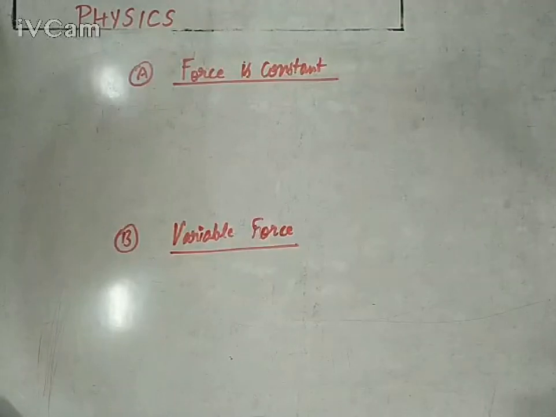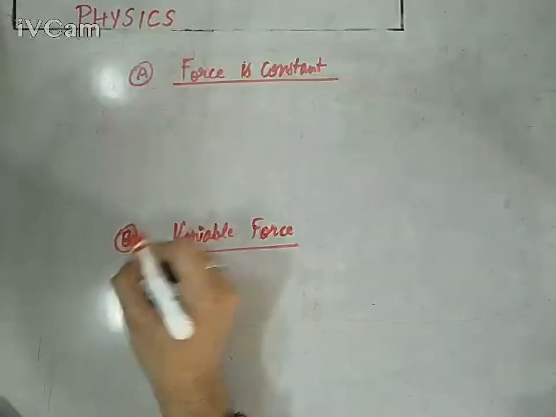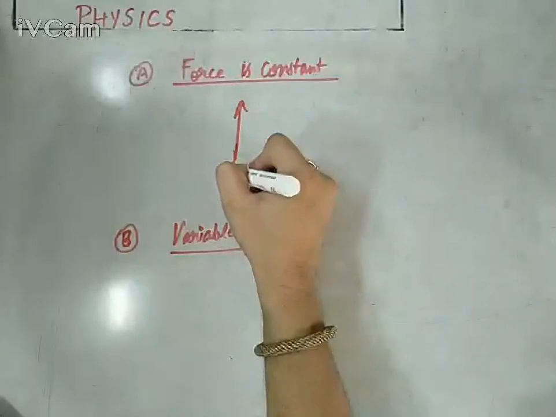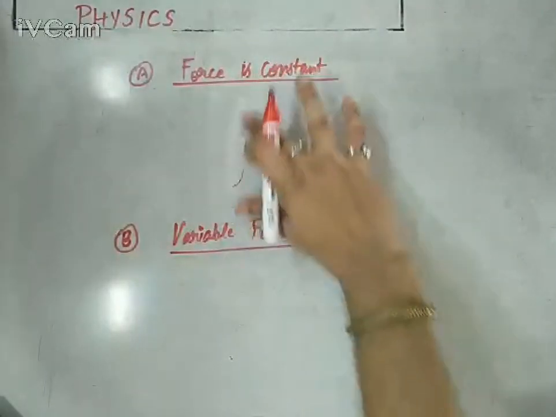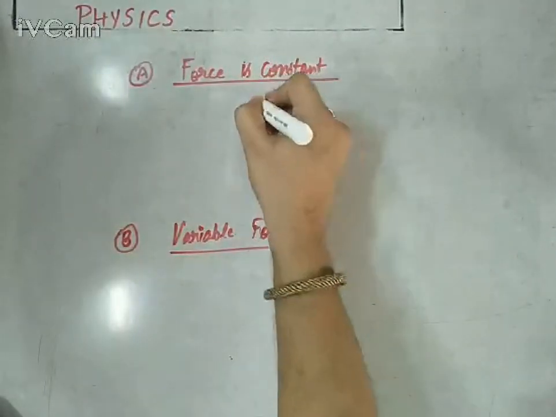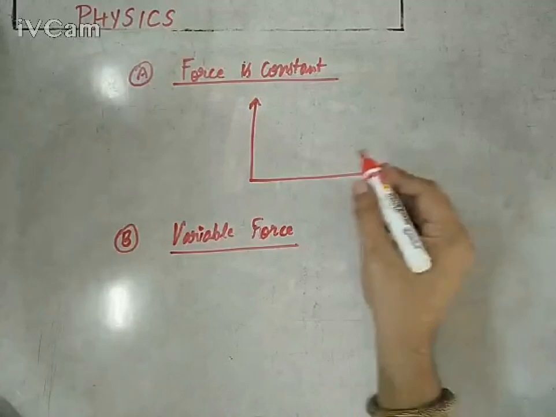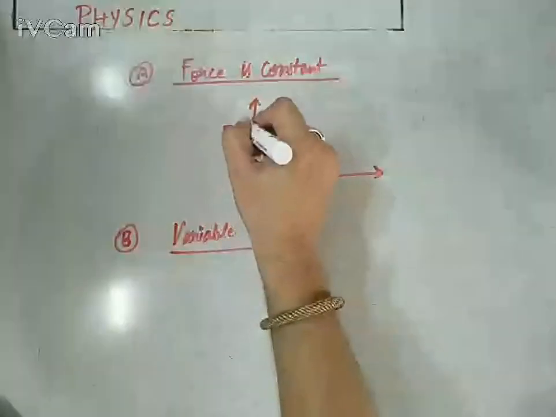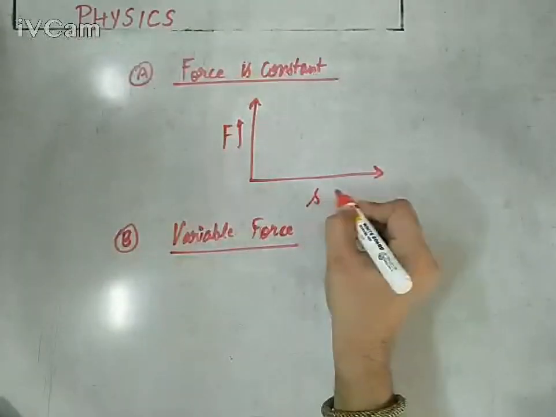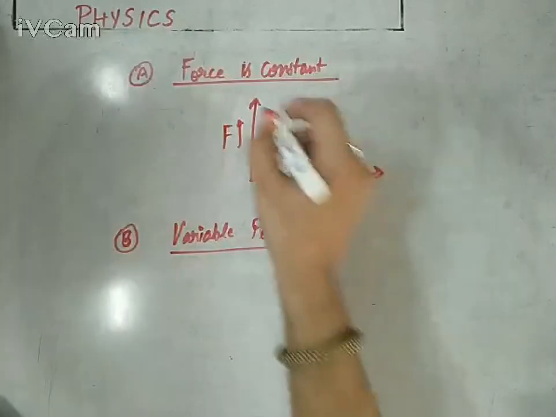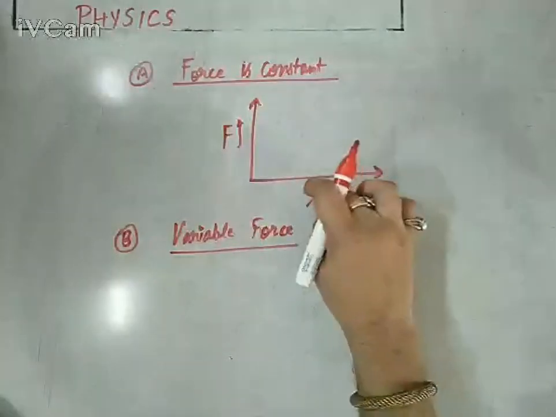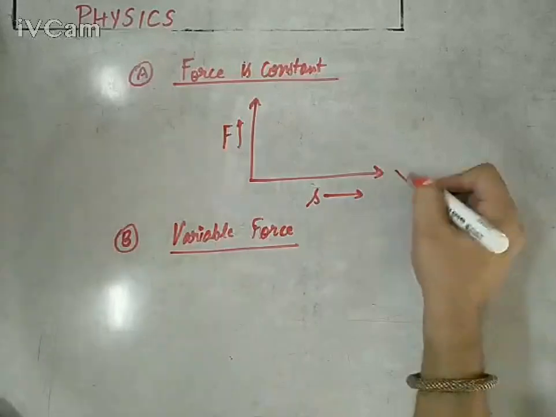So if we try to plot a graph between force and displacement for an experiment, and right now I'm talking about still positive work done, not negative. So we are taking positive dimensions. Force versus displacement graph. X-axis, Y-axis.